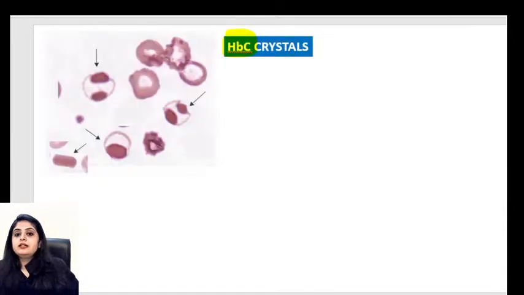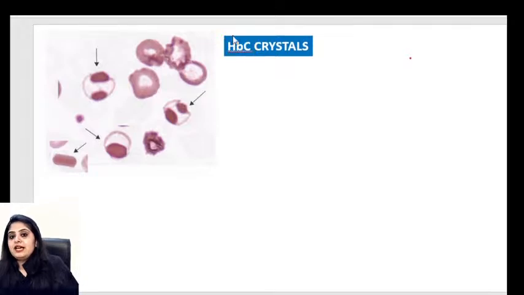So coming back, and the last one, HBC crystals. So HBC means hemoglobin C. Like you have different hemoglobins, right? The adult hemoglobin. Then some diseases are there where we have sickled hemoglobin. Similarly, there is a disease which goes by the name of HBC, hemoglobin C disease. And hemoglobin C has a property that it tends to crystallize. That's how I've learned it. Hemoglobin C crystallizes.